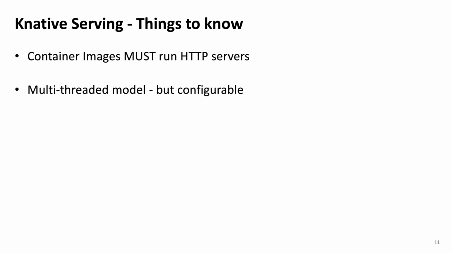Next, everything is multi-threaded by default. Notice when I talked about that container concurrency, right? I set it between 0, meaning infinity, and 1. It assumes, because you have an HTTP server running there, that the HTTP server will spin up threads, and each thread will process one request, and that's what I mean by a multi-threaded model. However, as I showed you, it is configurable. So if for some reason each instance of your application, meaning each pod, can only handle one request at a time, you can set the container concurrency down to 1, just like I showed you at the very beginning of the demo, right? That's perfectly allowable. So that makes it act more like a traditional single-threaded application. That's perfectly fine.